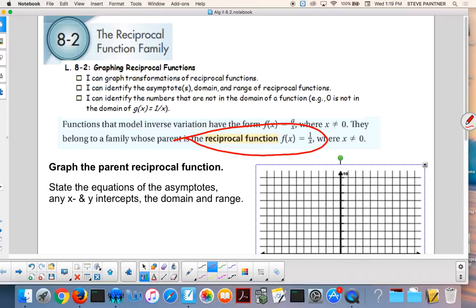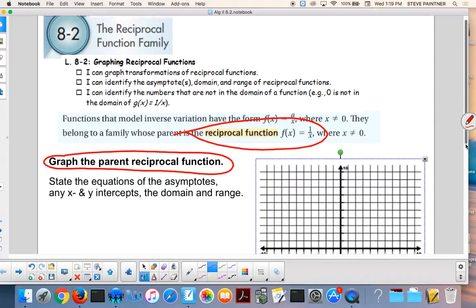Reciprocal function. The reciprocal function is right here. I'll say y equals 1 over x. And this is known as the parent. When I say let's graph reciprocal functions, I'm going to start you with the parent. So let's start right here. Let's graph the parent reciprocal function. And that's it right there, by the way.